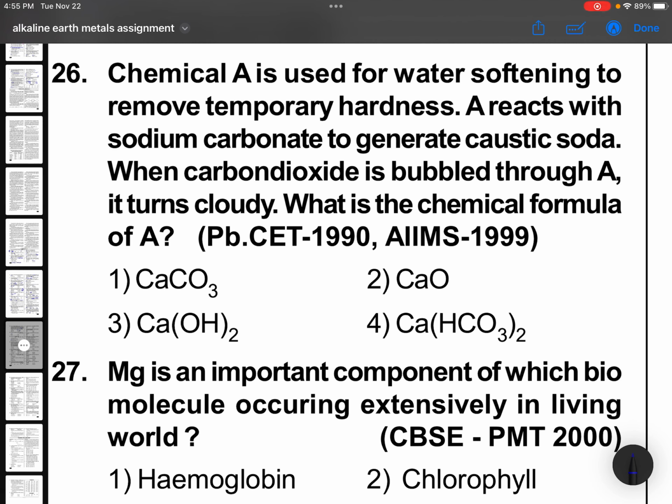It reacts with carbonates to generate caustic soda, that means Na2CO3 when added gives NaOH. When carbon dioxide is bubbled through this, the lime water test gives CaCO3.